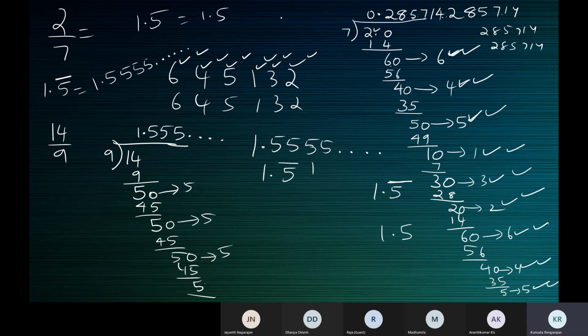So that means 2 by 7 is equal to 0.285714 recurring. Why did I put a bar on top of 285714? Because the same digits in the same order will keep happening. The same digits 285714 will keep repeating. Why will they keep repeating? Because the division will not end with a zero remainder.